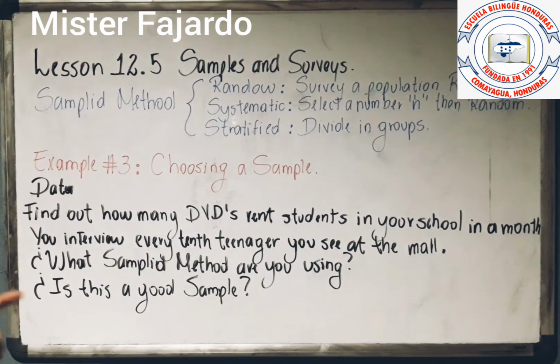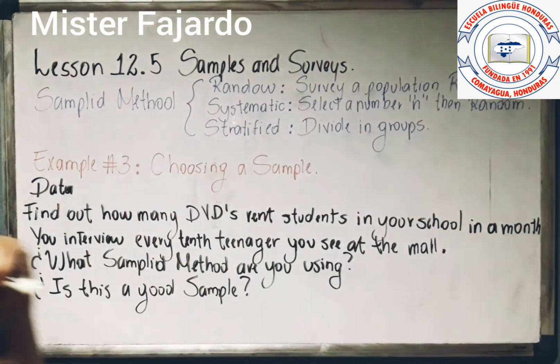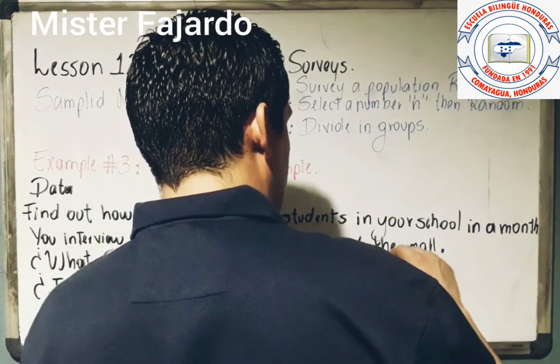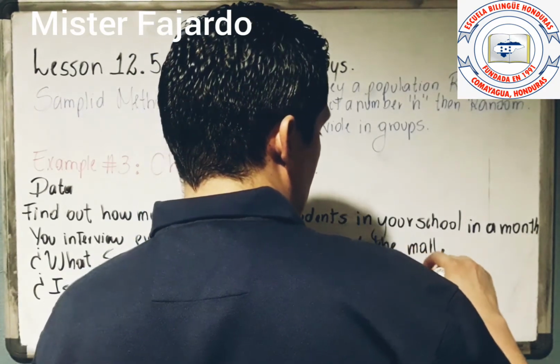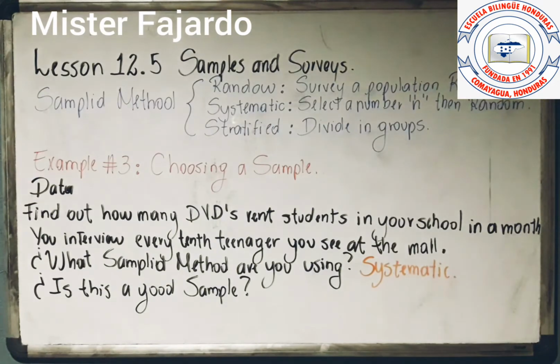You are interviewing every 10th teenager, you select a number, in this case 10, and then you use the sample, in this case the survey, okay? That means that the method that you are using right now is systematic, okay?